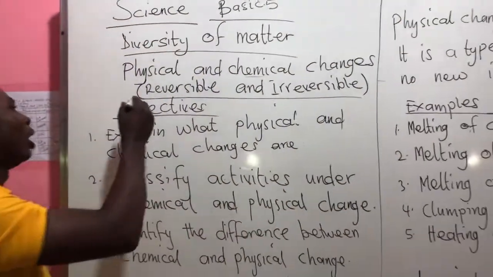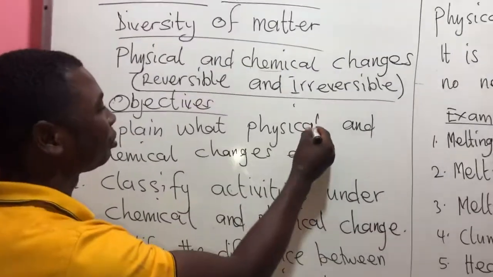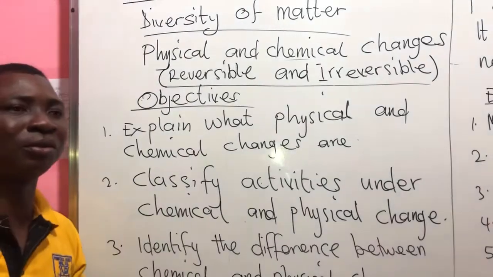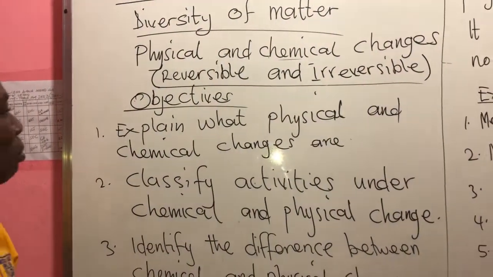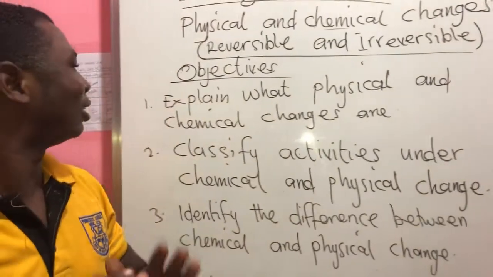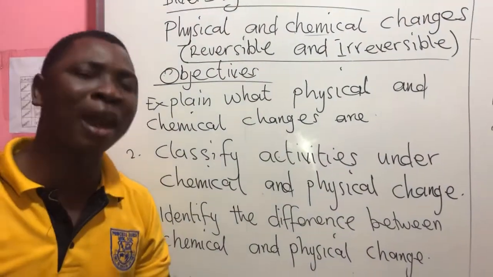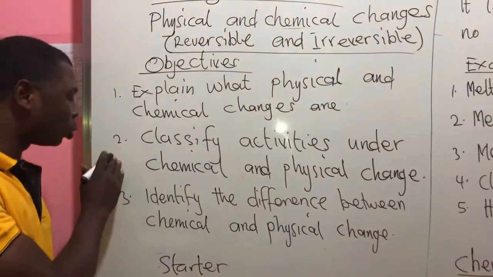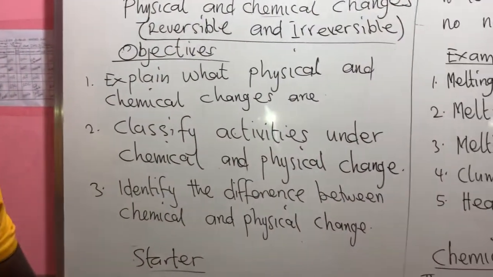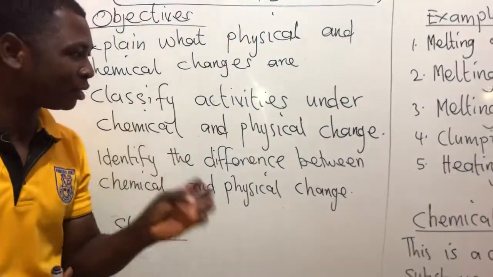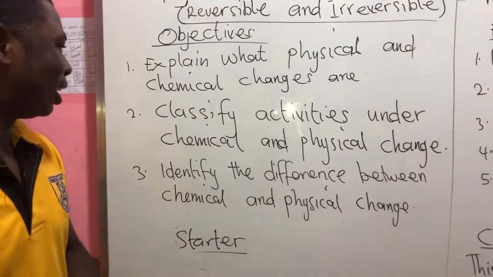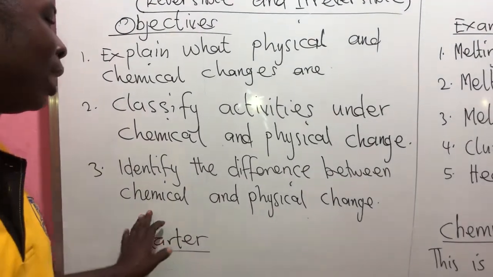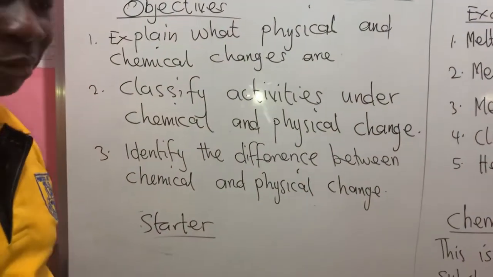Now, let's go to our learning objectives. What are we going to achieve after the end of the lesson? What are we going to learn? To explain what physical and chemical changes are. And also classify activities under chemical and physical changes. And also identify the difference between chemical and physical change.